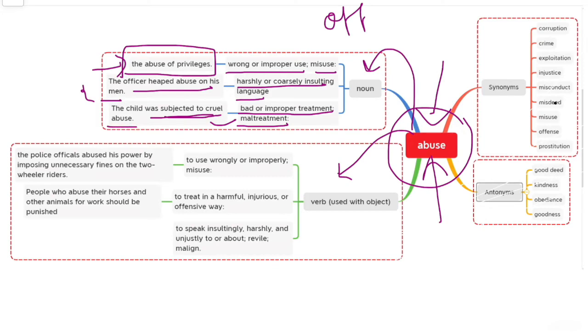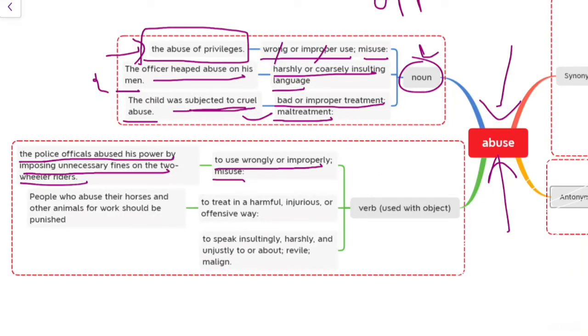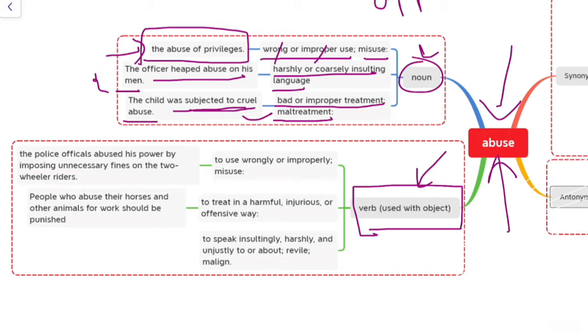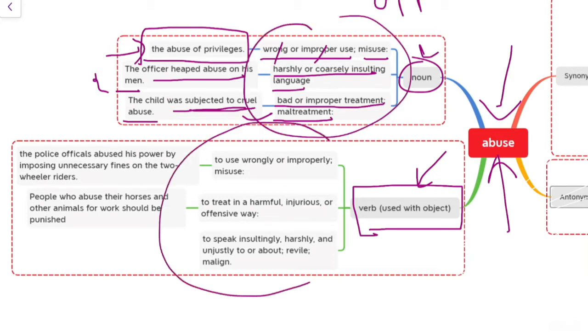Okay, so the next part is verb. Let's understand how we can use abuse as a verb. As you already know, verbs are those words that describe an action, state, or occurrence. Let me give you an important piece of information before moving forward. These meanings and those meanings are very similar because we are talking about the same word.